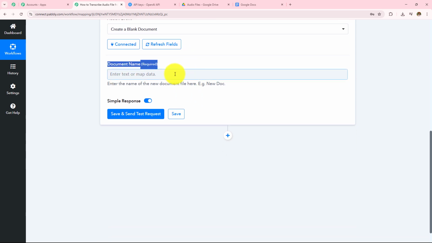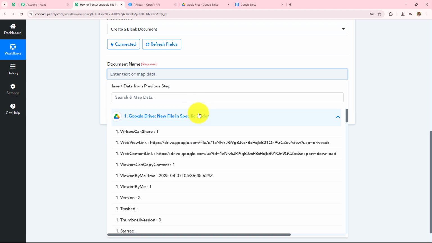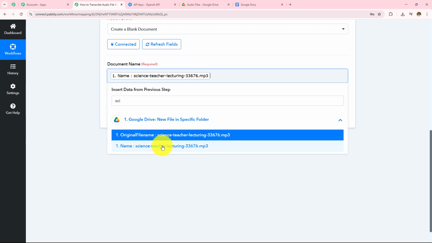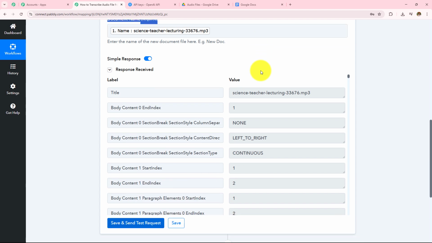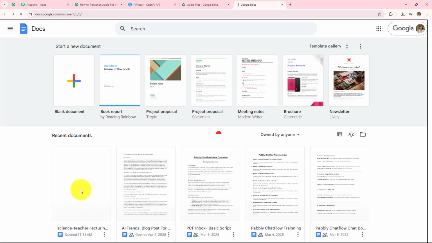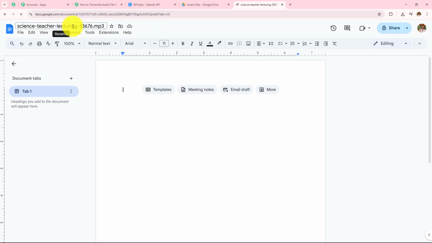So here I am again not going to enter this manually. I am going to enter the data which I have received in my response. Here the name of my file I have received in this Google Drive response is Science Teacher. The name of that file was this one, Science Teacher Lecturing. So I am going to map the response of my Google Drive in this document name and then simply click on the save and send test request. You will see a blank document will be created. So now let's open my Google Docs and here we can see that this blank document has been created. Let's open this. The name of this doc is Science Teacher Lecturing.